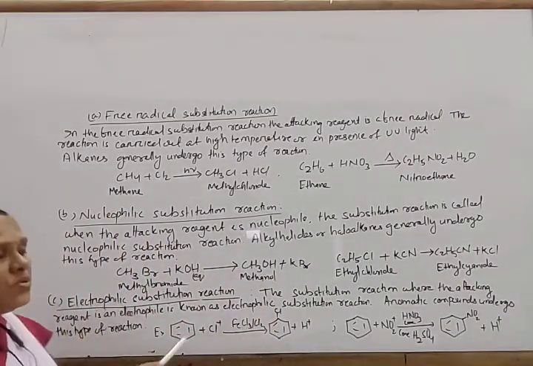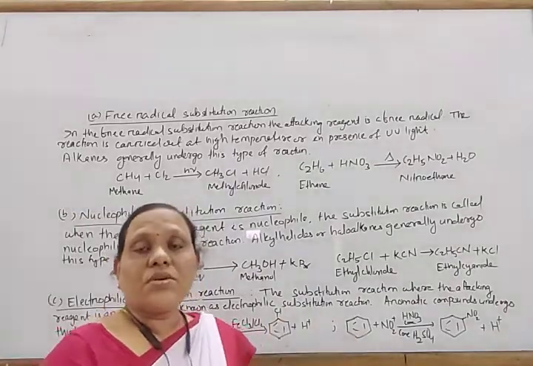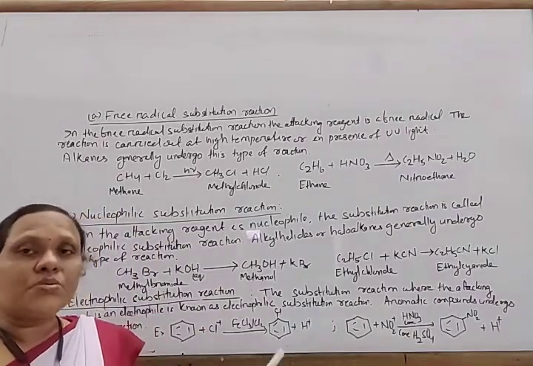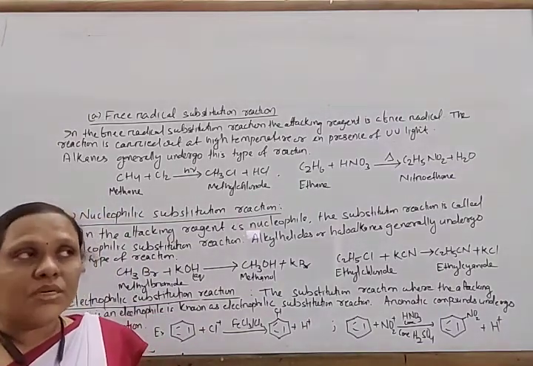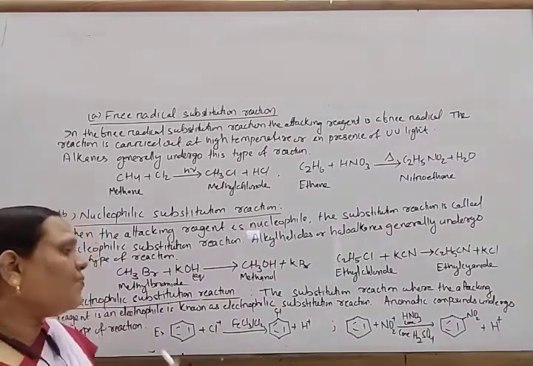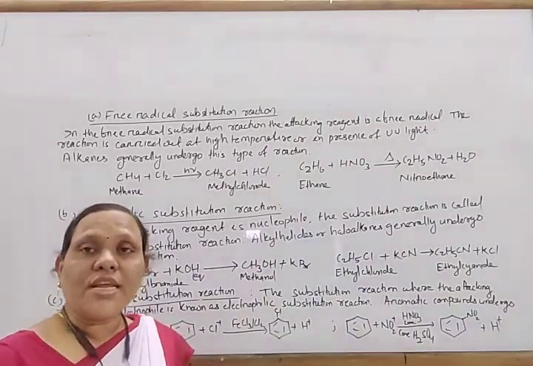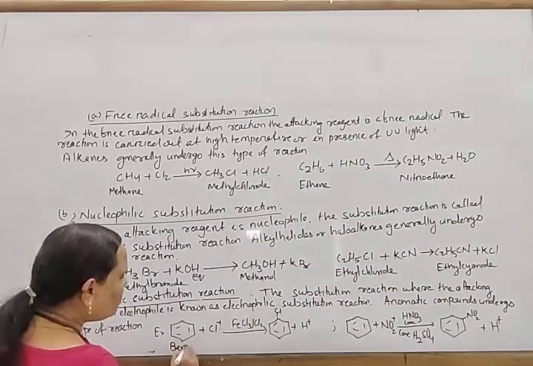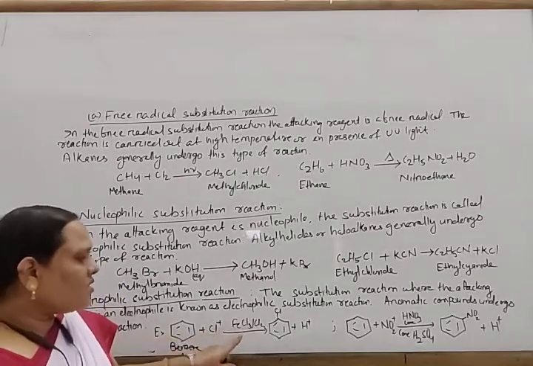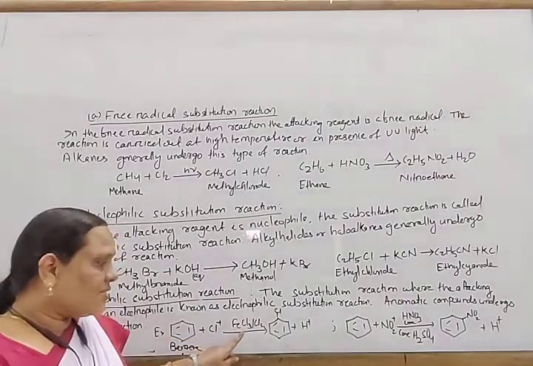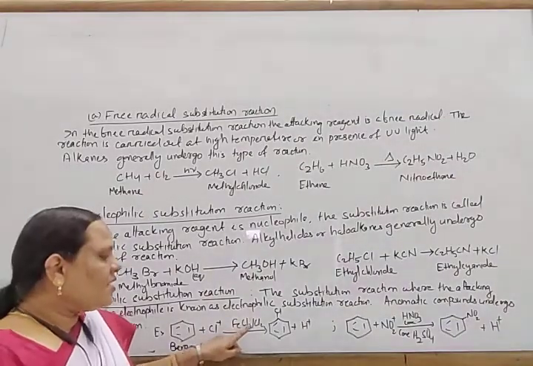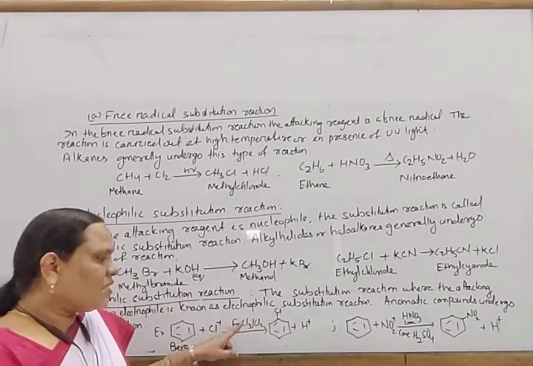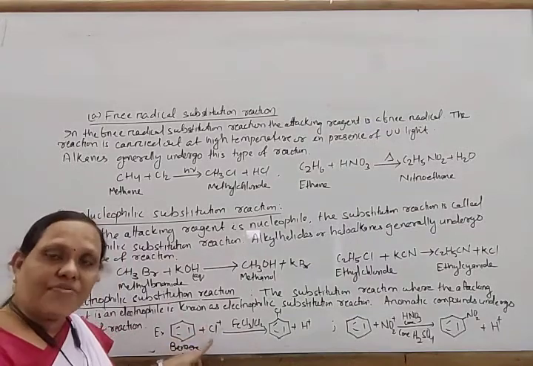Next, electrophilic substitution reaction. The substitution reaction where the attacking reagent is an electrophile is known as the electrophilic substitution reaction. Generally aromatic compounds, that is benzene and its derivatives, undergo this type of reaction. For example, here this is benzene. Benzene reacts with chlorine in the presence of FeCl3, which is a catalyst. Here FeCl3 attacks the chlorine, forms FeCl4- and gives Cl+. Now the Cl+ is the electrophile.